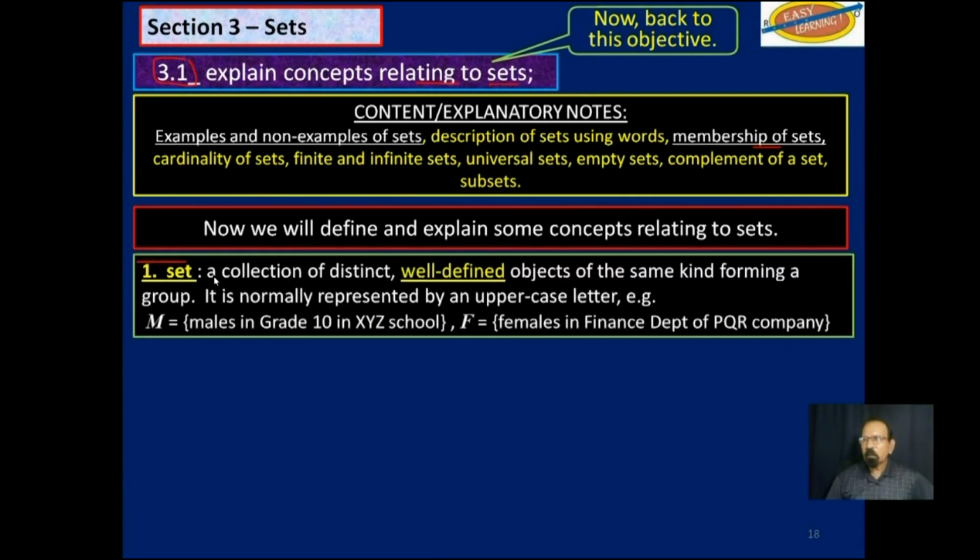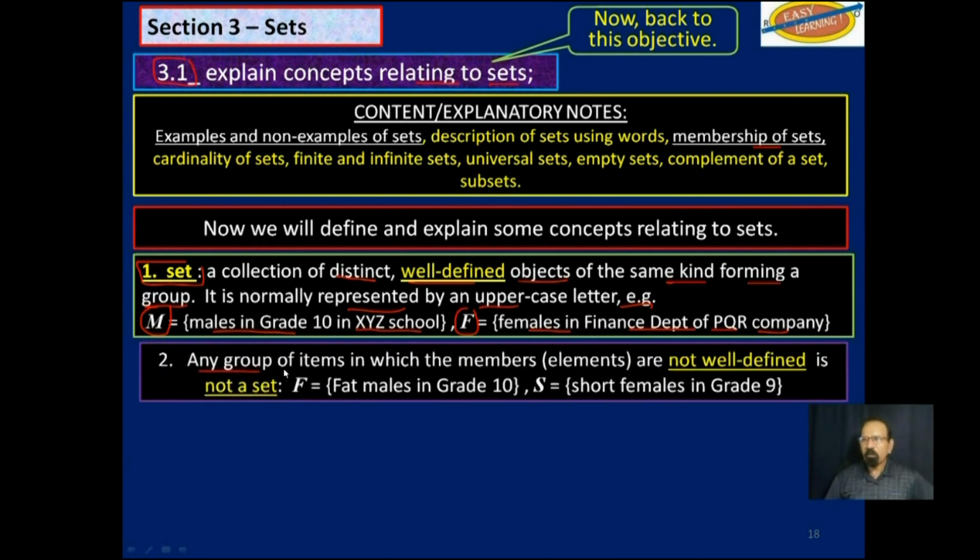A set is a collection of distinct, well-defined objects of the same kind forming a group. It is normally represented by an uppercase letter. Example, M is the set made up of males in grade 10 in XYZ school. Or F is the set of females in the finance department of PQR company. They are well defined and they are related.